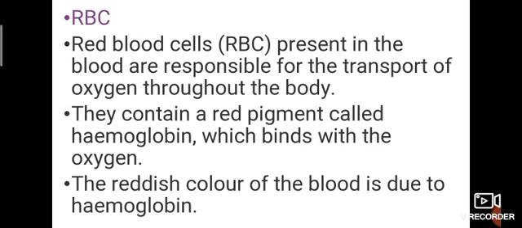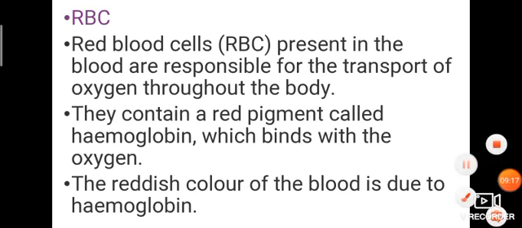Okay. They contain a red pigment called hemoglobin, which binds with the oxygen. Okay. Hemoglobin: hydrogen plus oxygen can make hemoglobin. So there is some oxygen. The reddish color of the blood is due to hemoglobin.